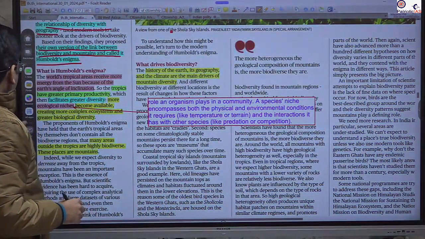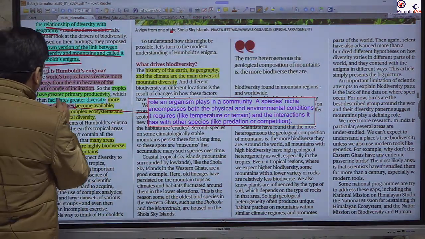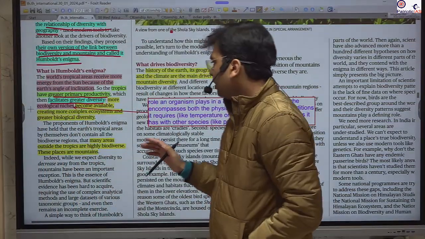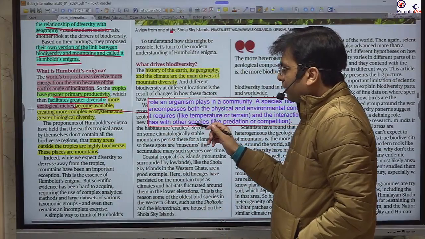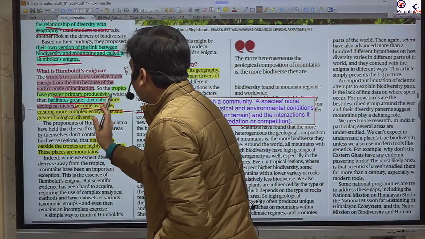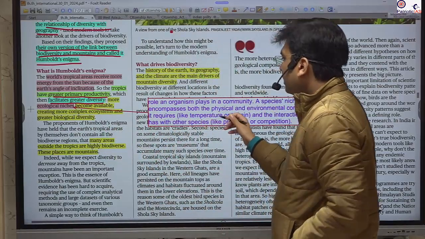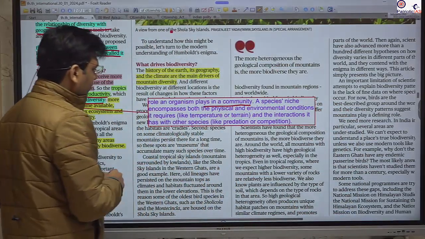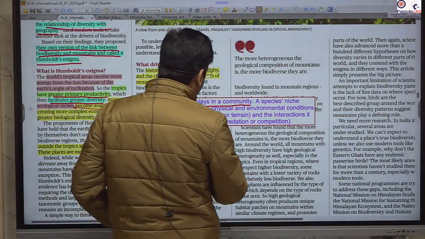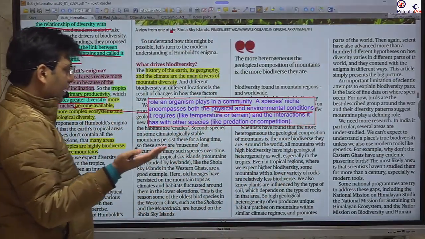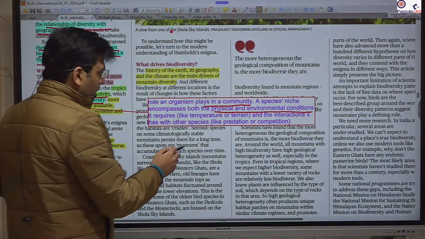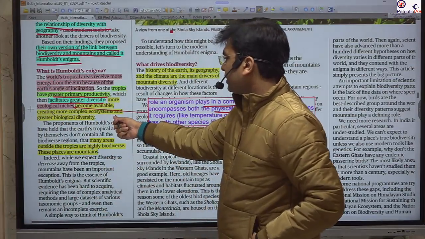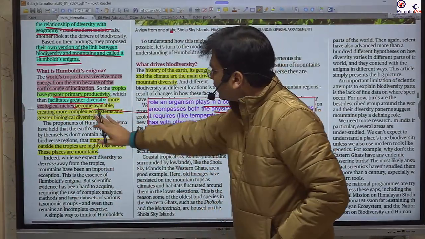So this is why the primary productivity here is more, and that facilitates greater diversity. But more ecological niches become available here due to this greater diversity. Niche means the role an organism plays in a particular community, and this encompasses both physical and environmental conditions, like the eating habit and the interaction with other species. So this is all about the niche, creating a more complex ecosystem and greater biological diversity. This is the region that has been mentioned here.